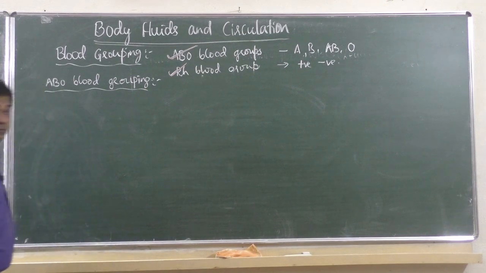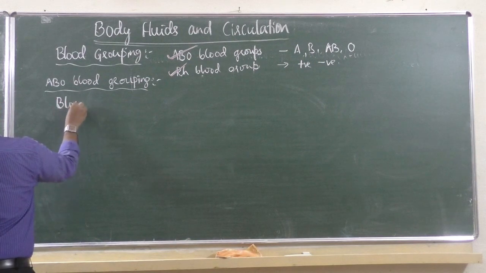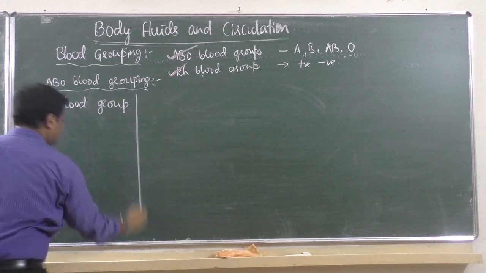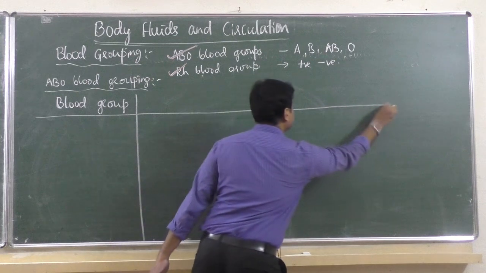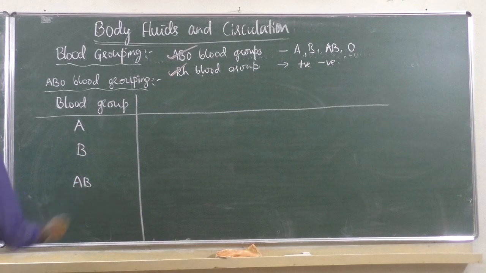Okay, we will make one table. In the first column we will write blood group, which type of blood group is there, that is A, B is one blood group, AB is one blood group, O is one blood group.